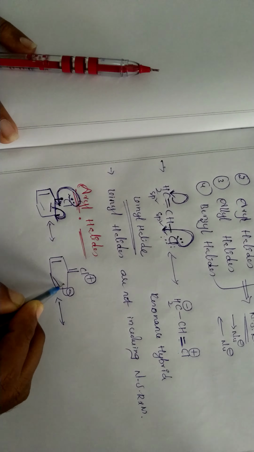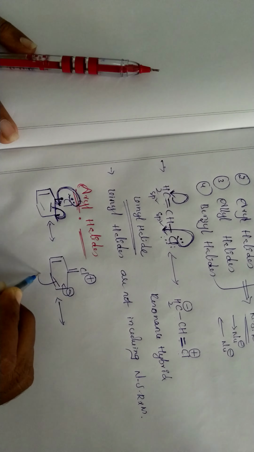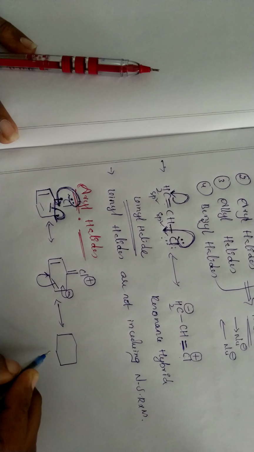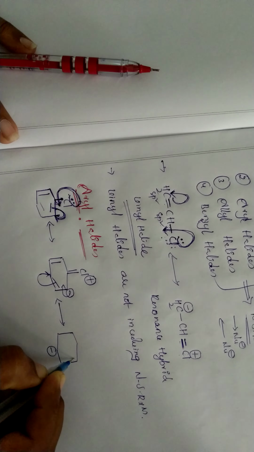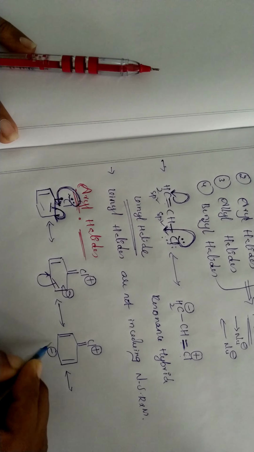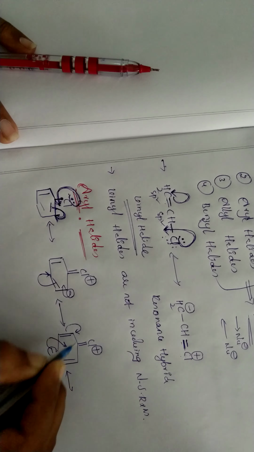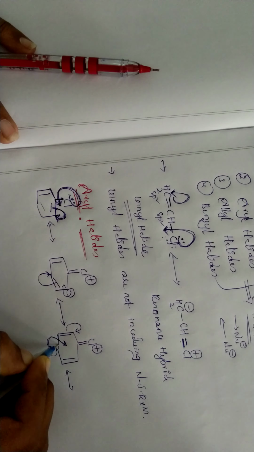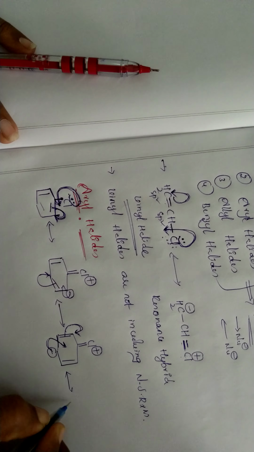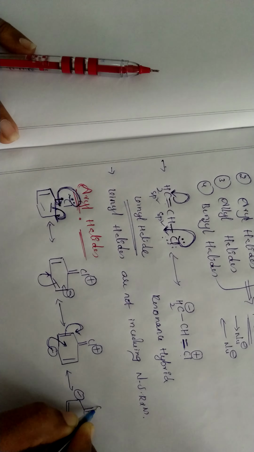Now this negative charge will come to this side. This single bond converts into a double bond, and next this double bond delocalizes onto the carbon. Again the fourth carbon gets a negative charge, and the single bond converts into a double bond, and the remaining bonds we write as they are. Again the negative charge will delocalize throughout the ring. Again this negative charge comes to the single bond, the single bond converts into a double bond, and the double bond delocalizes onto the carbon, so the carbon gets a negative charge. Like this.